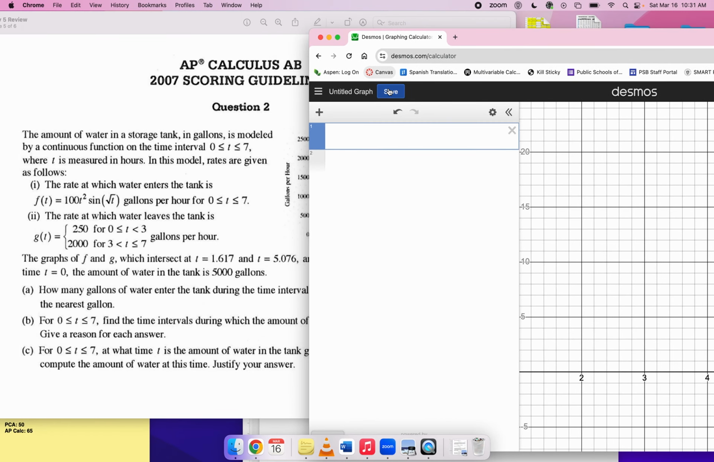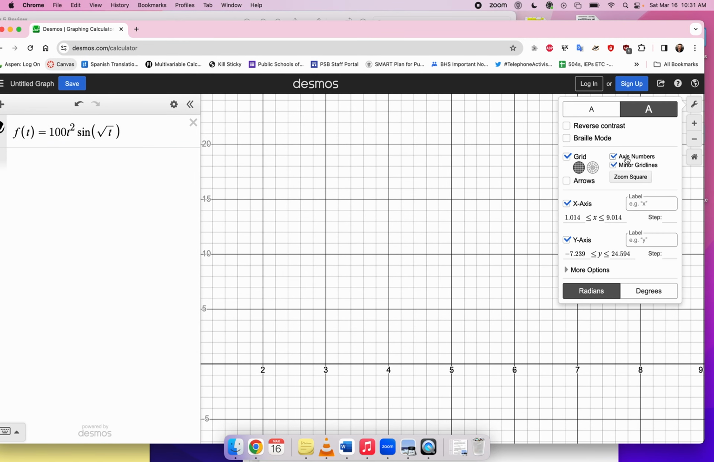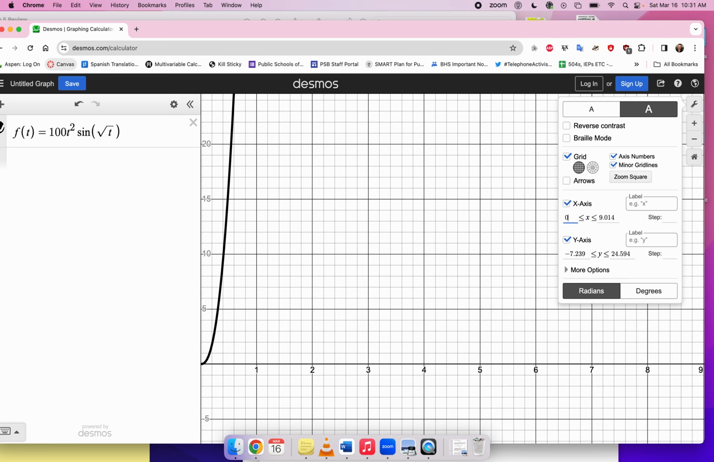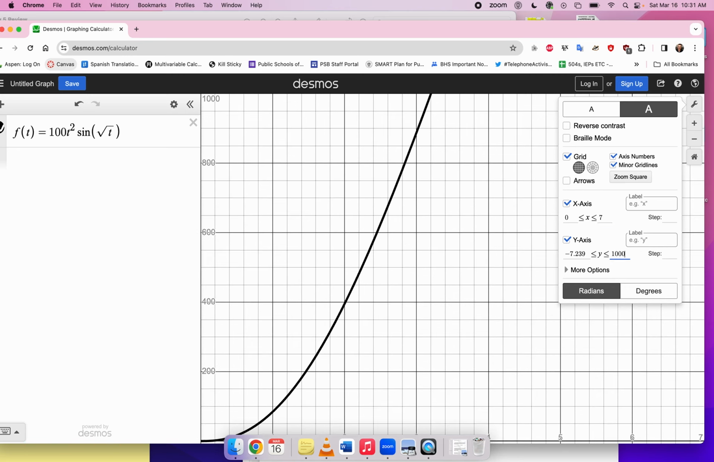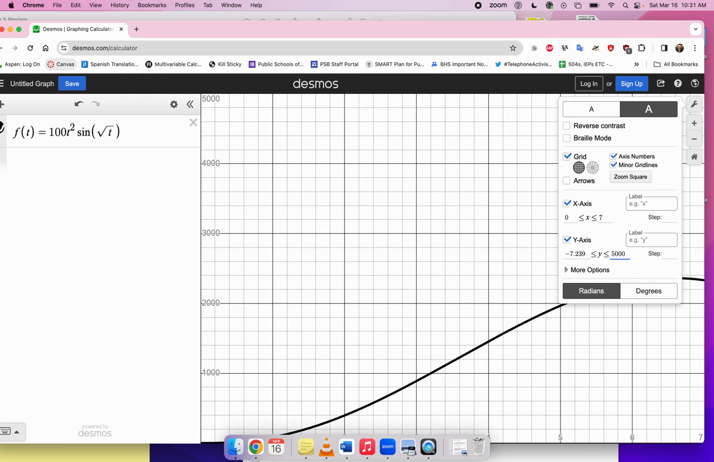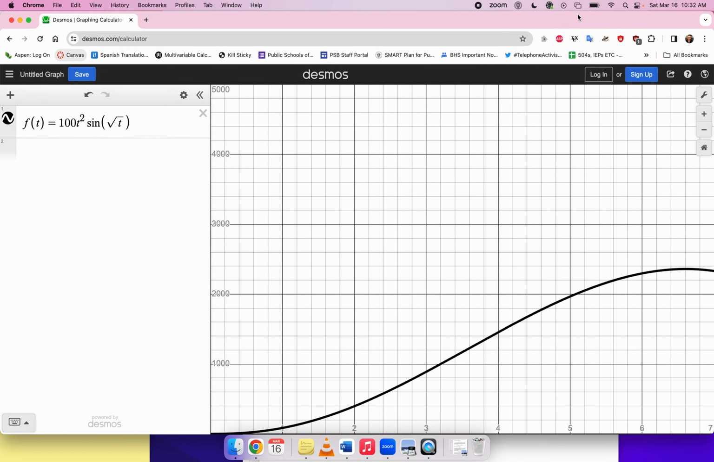You will need to enter the f of t, though, right? So this is 100t squared sine of square root of t, for x between 0 and 7. I can already see this graph is going way off my screen, so let me make my y value a lot bigger. Wow, you have to make it pretty big, don't you? Like 5,000 maybe is a good value? Yeah, that's pretty good. Let's leave it at that.